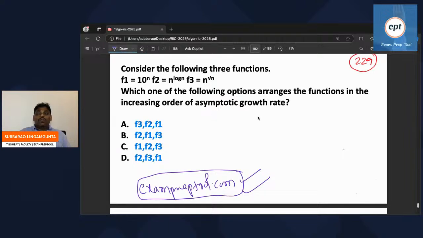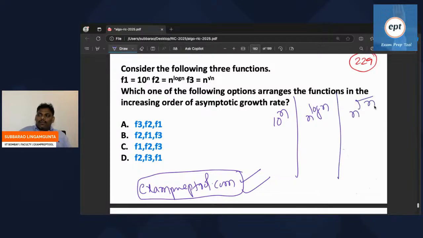It's going to be a very tricky question. 10 power n, n power log n, n power root n. Who is bigger? We have to discuss.